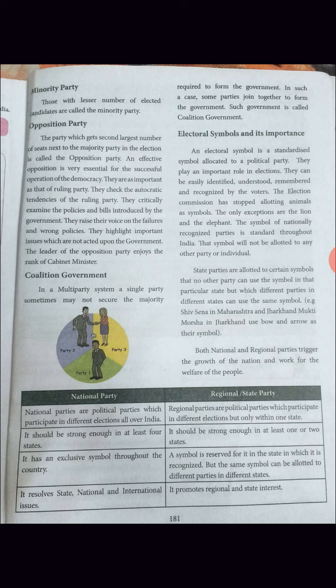For a regional party, a symbol is reserved in the state in which it is recognized, in that particular state only, but the same symbol can be allotted to different parties in different states. Already we saw that Shiv Sena and Jharkhand Mukti Morcha both have the same symbol, bow and arrow, but in different states. Shiv Sena has it in Maharashtra and Jharkhand Mukti Morcha has it in Jharkhand. The symbol is the same but in different states.